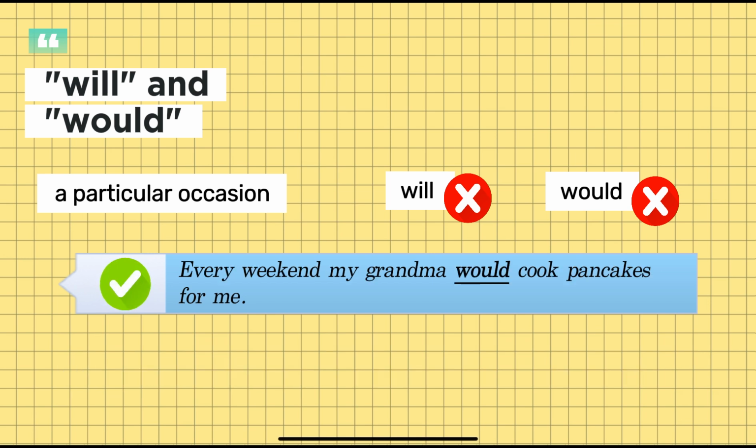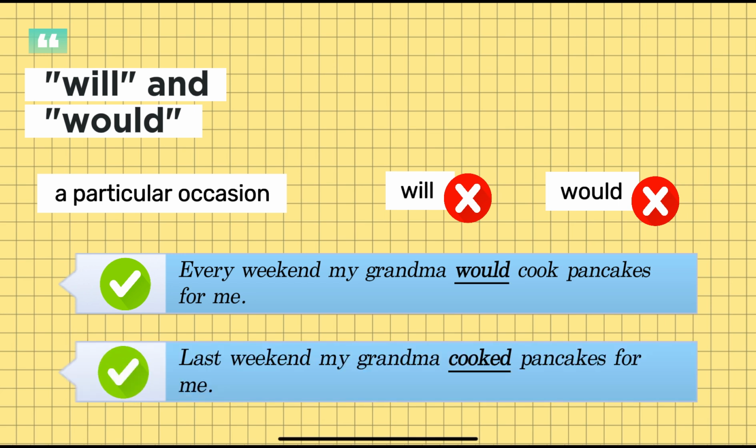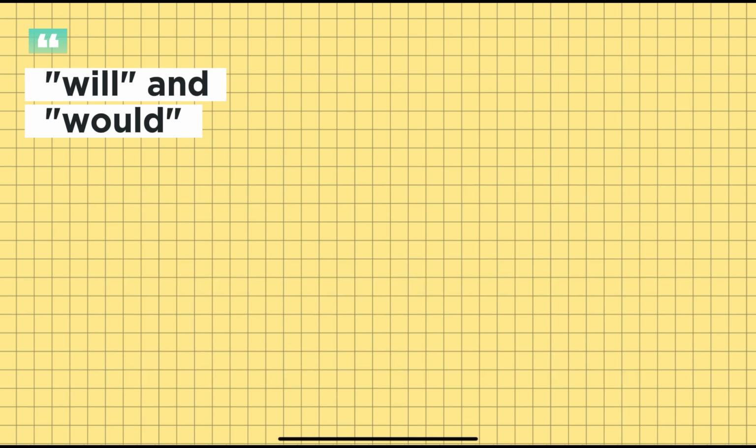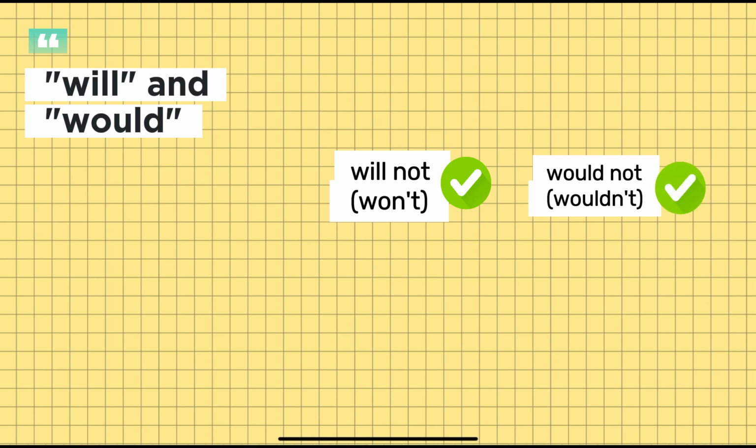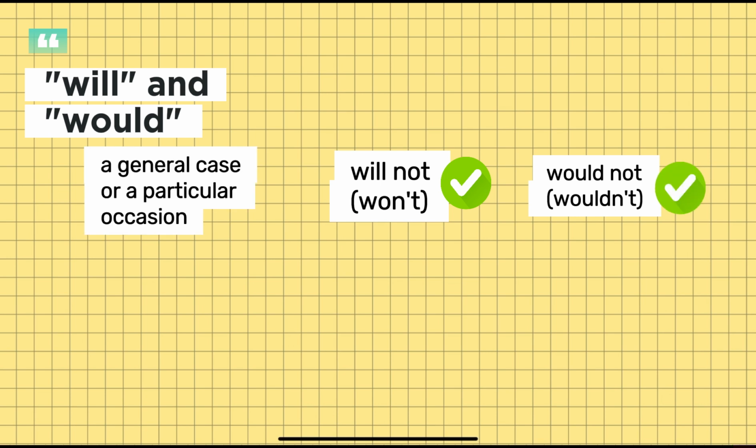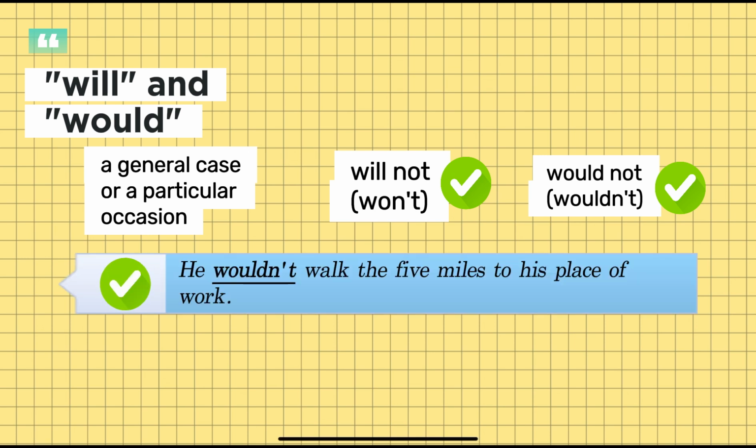Every weekend, my grandma would cook pancakes for me. General. Last weekend, my grandma cooked pancakes for me. This is a particular situation, so we cannot say my grandma would cook pancakes for me. However, we can use will not or won't and would not, wouldn't in either case for both general and particular occasions. For example, he wouldn't walk the 5 miles to his place of work.